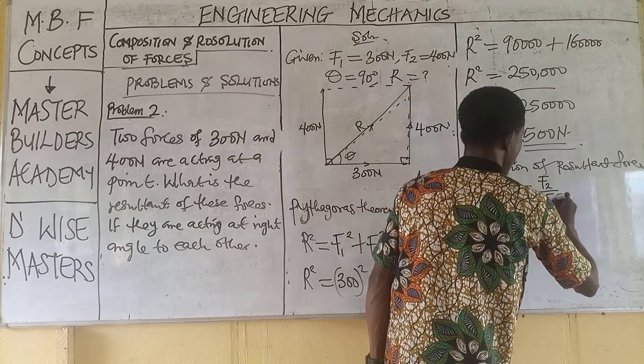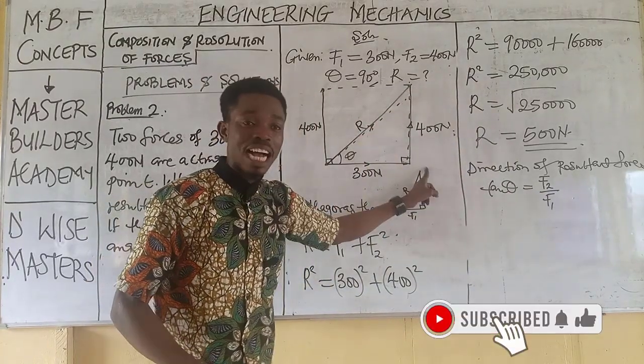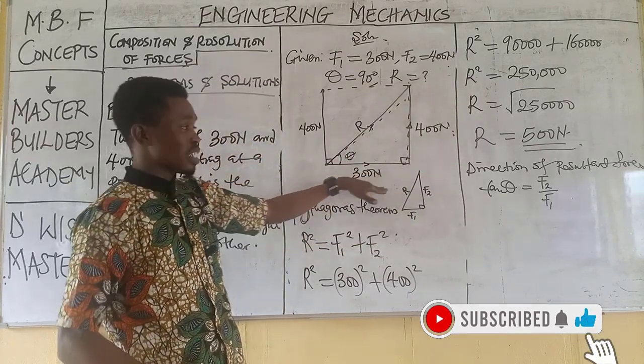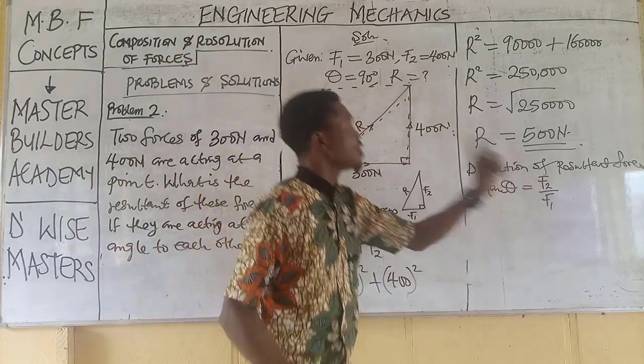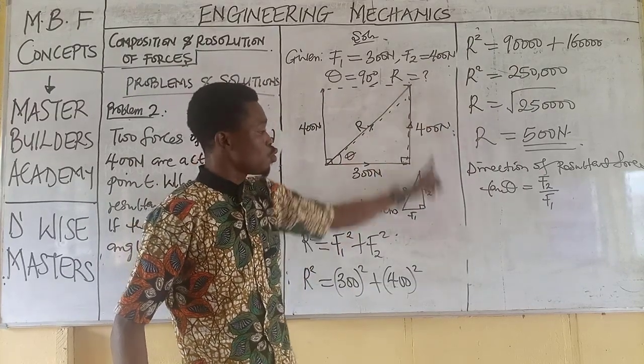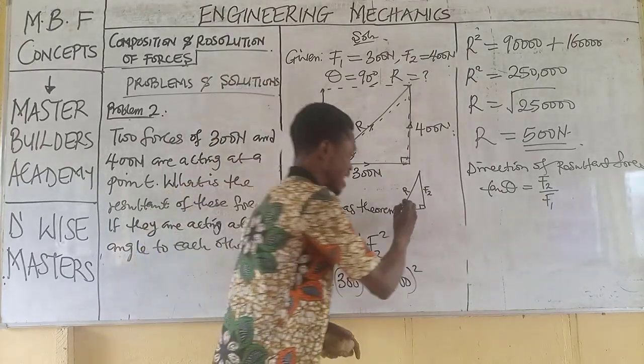F2 over F1. Why is it this way? Remember that it's always vertical over horizontal. The vertical force divided by horizontal force, or tan theta is equal to opposite over adjacent. And it happens that F2 is the opposite, while F1 is the adjacent.